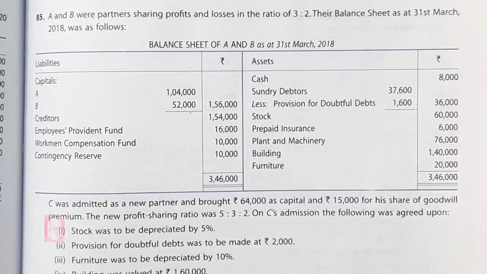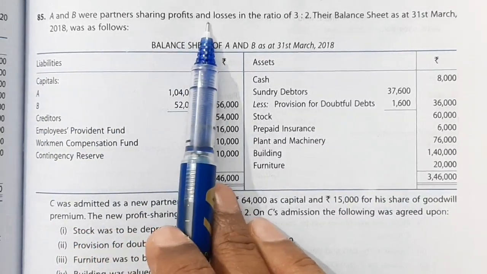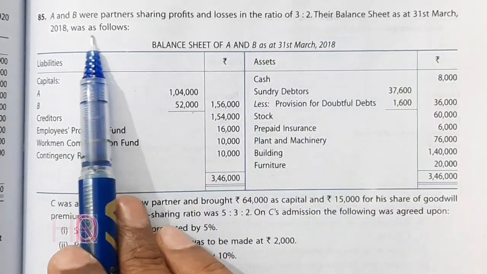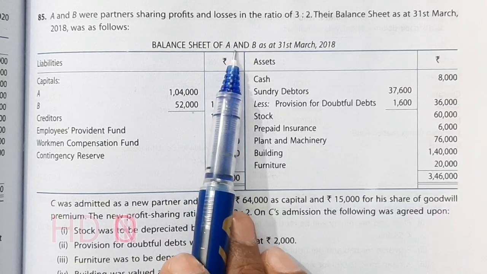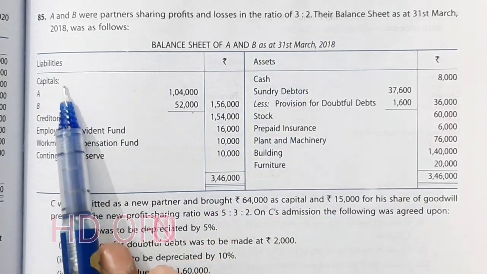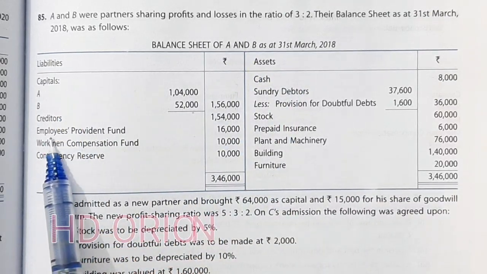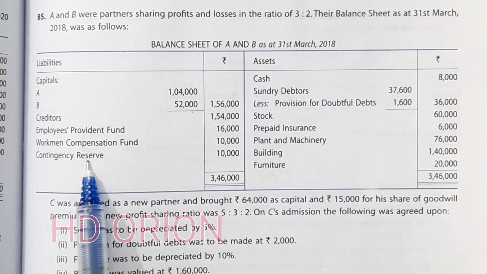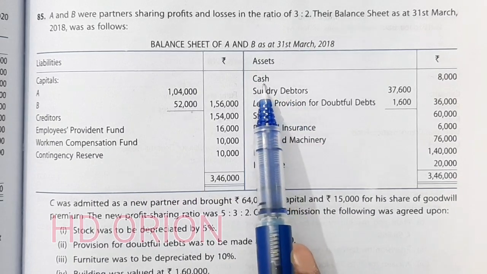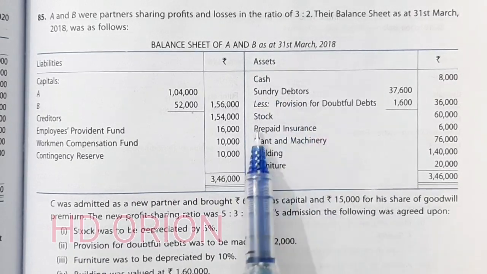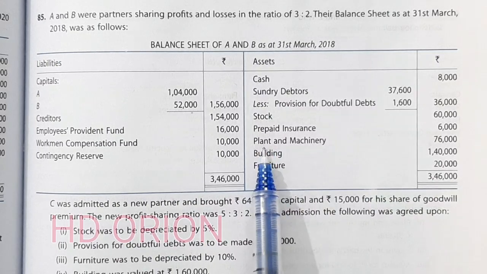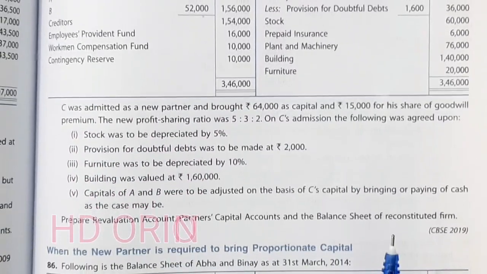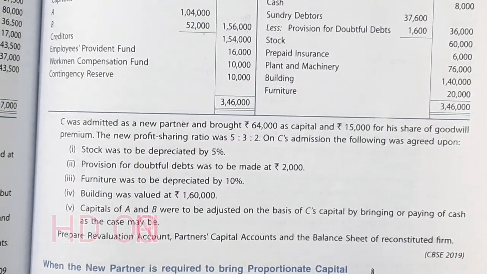Question number 85. A and B were partners sharing profits and losses in the ratio of 3:2. Their balance sheet as at 31st March 2018 was as follows. Balance sheet of A and B. Now to the liability side, capitals is given, creditors, employees provident fund, workmen compensation fund, and contingency reserve is here. Then to the asset side, cash, sundry debtors less provision, stock, prepaid insurance, plant and machinery, building, and furniture is there. Now let us see extra information given at the foot of the balance sheet.